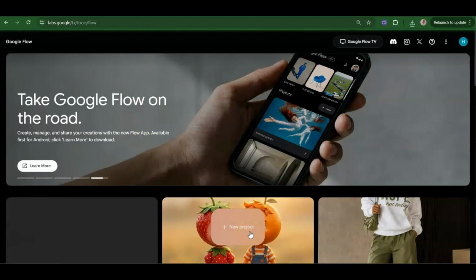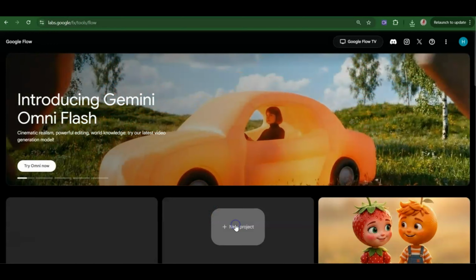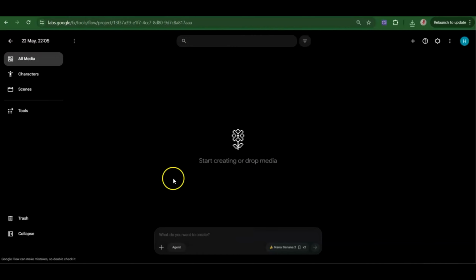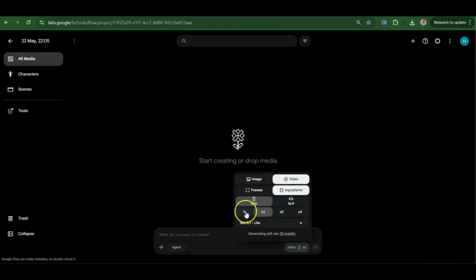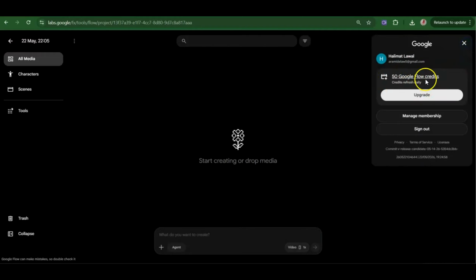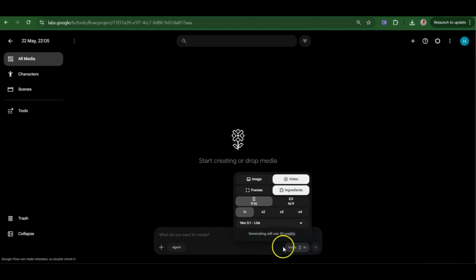And also, if you check my profile, I have lots of tutorials about Flow AI, so you can also look that out. So once you're here, click on new project. Once you click on new project, it will load up like this. Click on where it says nano banana over here. That's the image. We are going to toggle it to the video, and then we are going to put 1x so we don't use too much of our credits. And make sure you are on the VEO 3.1 Lite, because that one charges you only 10 credits. As we all know, Flow gives us 50 daily credits. So if you want to maximize your usage, make sure you are using VEO 3.1 Lite.